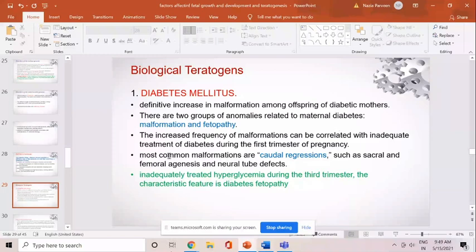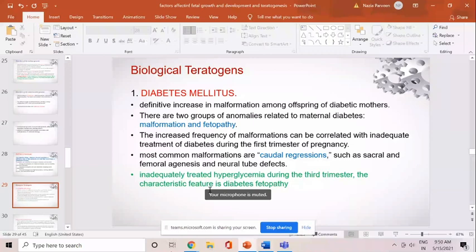So the increased frequency of malformations can be correlated with inadequate treatment of diabetes during the first trimester of pregnancy. The most typical and most common malformation associated with uncontrolled diabetes during early pregnancy is caudal regression, such as sacral and femoral agenesis, and neural tube defect. If inadequately treated hyperglycemia occurs during the third trimester, then diabetic fetopathy occurs.